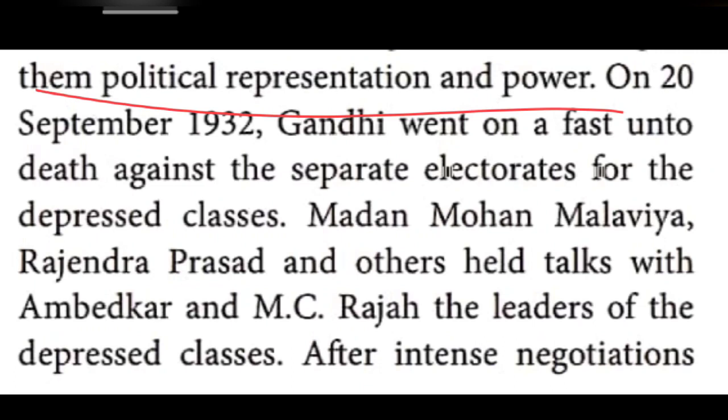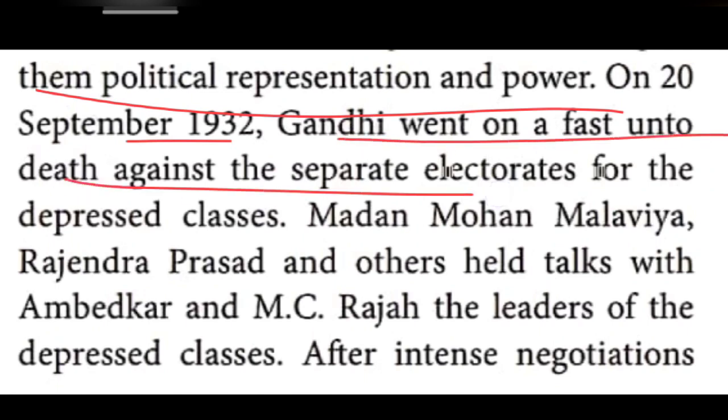On 20th September 1932, what happened? Gandhiji disliked it and went on a fast, a fast unto death, till his death, against the separate electorates. The British policy was dividing the people of India. That is why Gandhiji disliked it and went on a fast unto death.